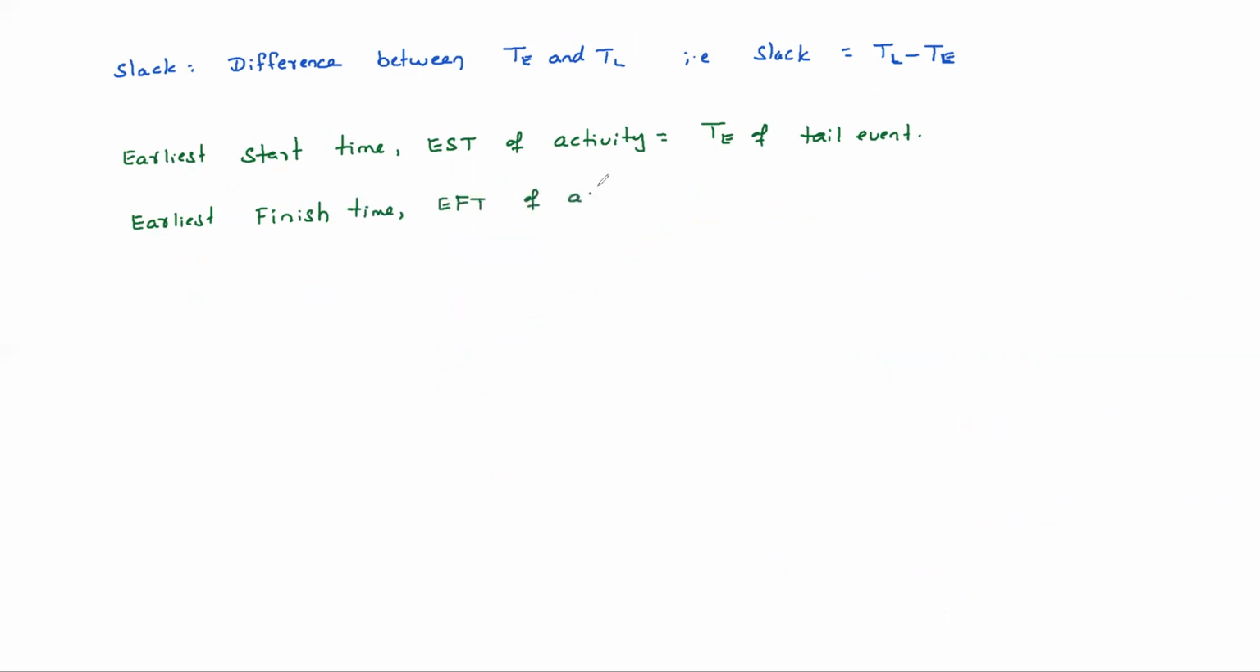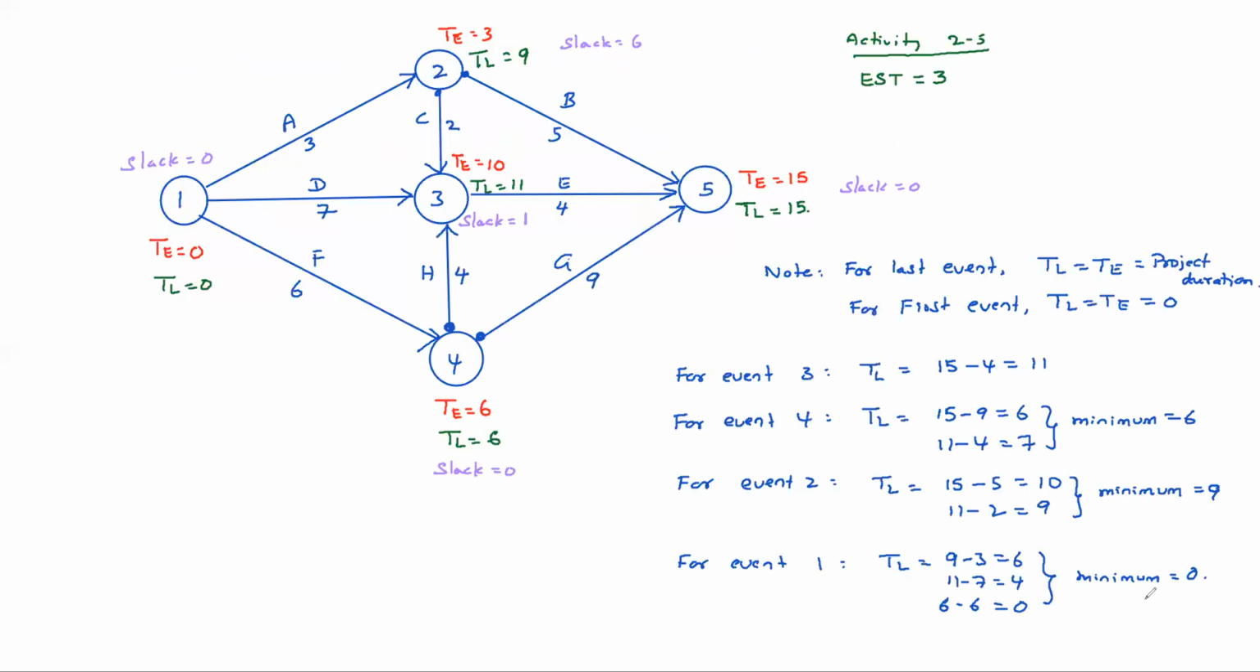EFT of any activity is equal to EST plus duration of activity. Tell me now, earliest finish time, EFT equals 3 plus 5, that is 8. Clear?